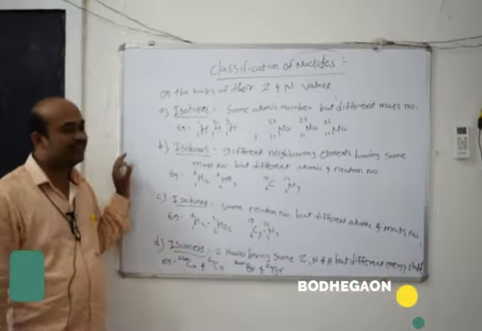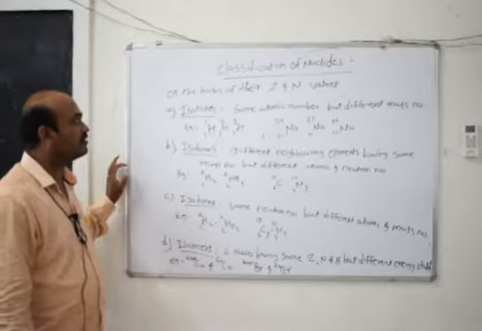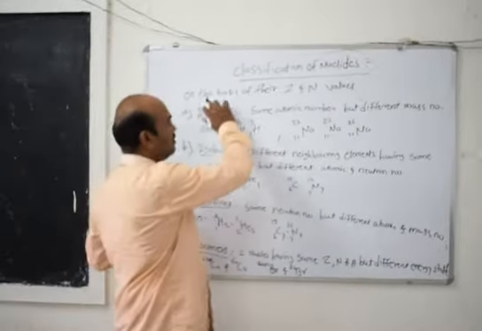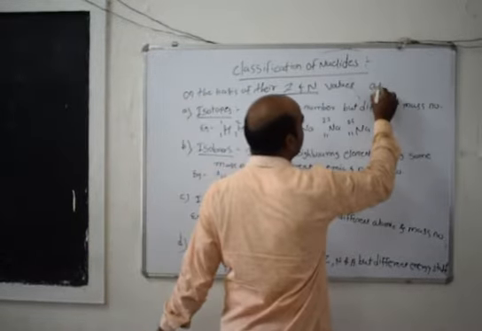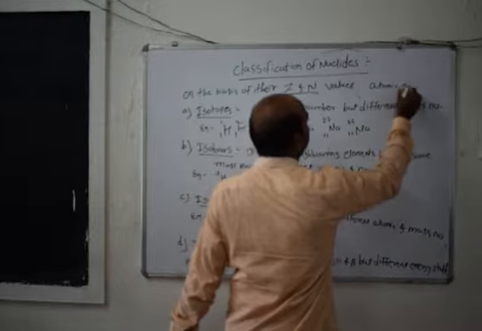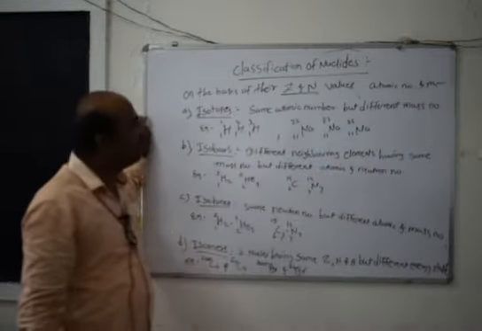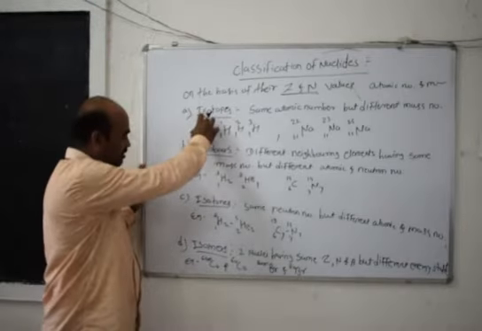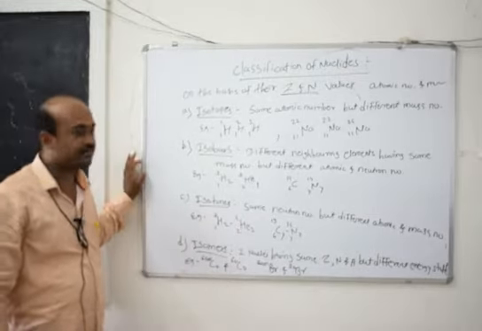Today we will discuss the next topic, classification of nuclides. On the basis of their Z and N values, that is the atomic number and mass number, the nuclides are classified into four types: isotopes, isobars, isotones and isomers.